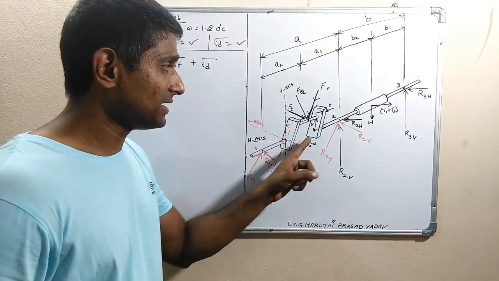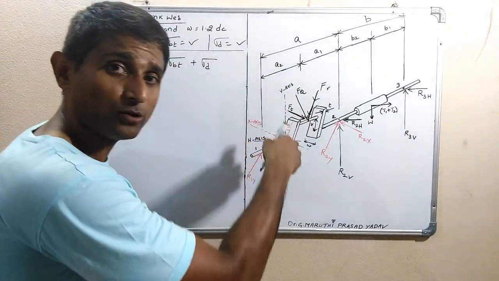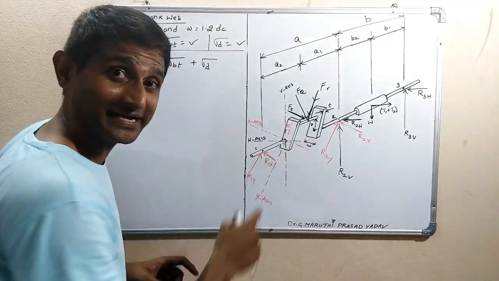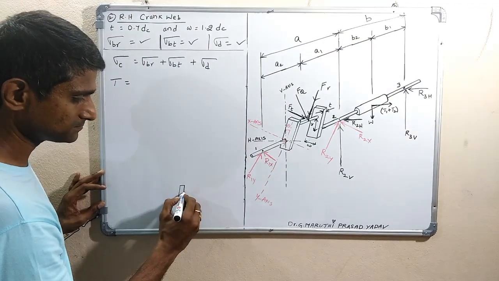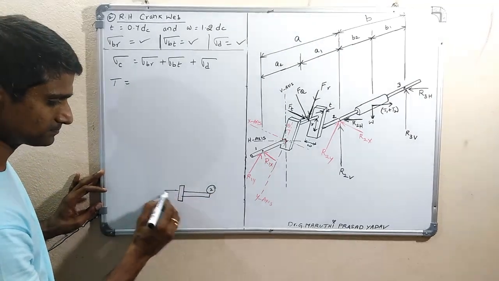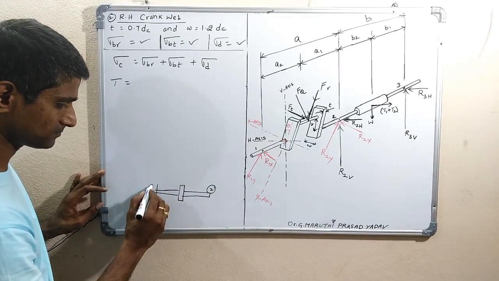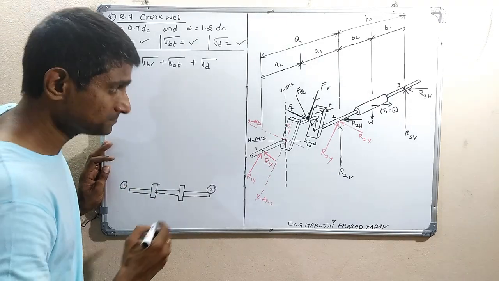To find this torque, let us have a look at this. We have to take the top view of this right hand web. This is bearing 2. Bearing 1.